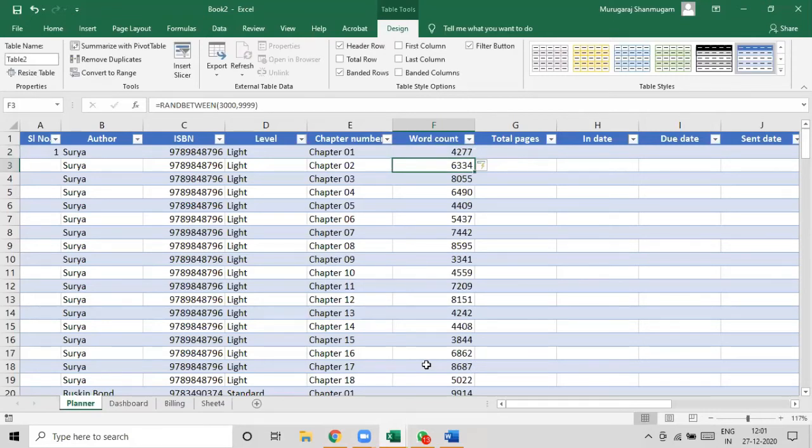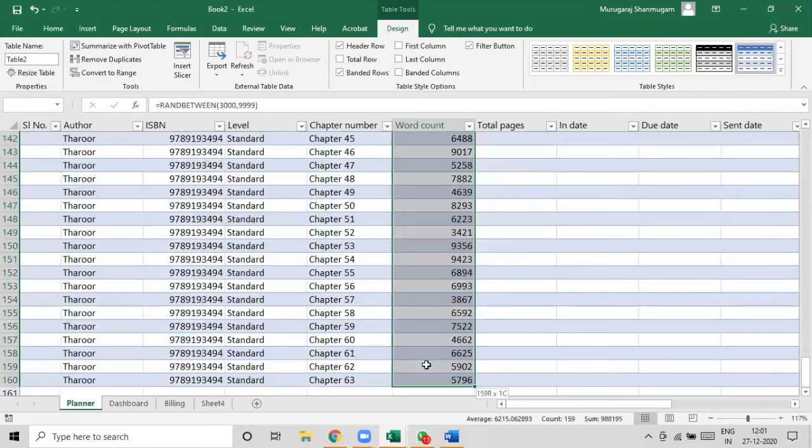So this is another way to create random numbers of specific digits. Earlier I told you how to generate numbers by multiplying and taking the decimal value. So right now, we generated random numbers using RANDBETWEEN. The RAND function will generate numbers only between 0 and 1 as decimals. So RANDBETWEEN will generate numbers in the range that we specify. Okay. So we have created random numbers.